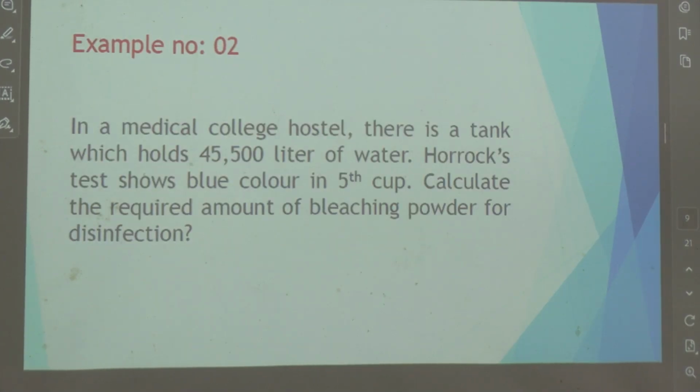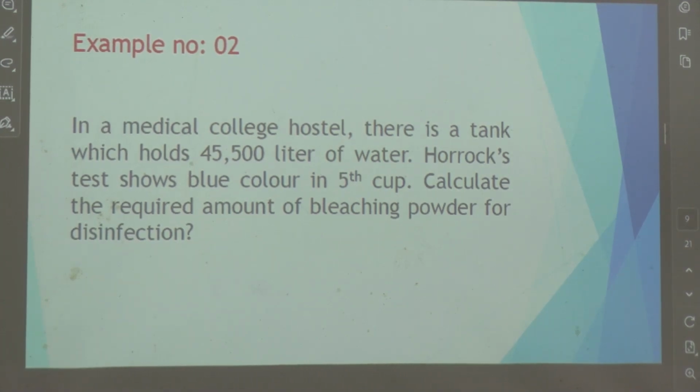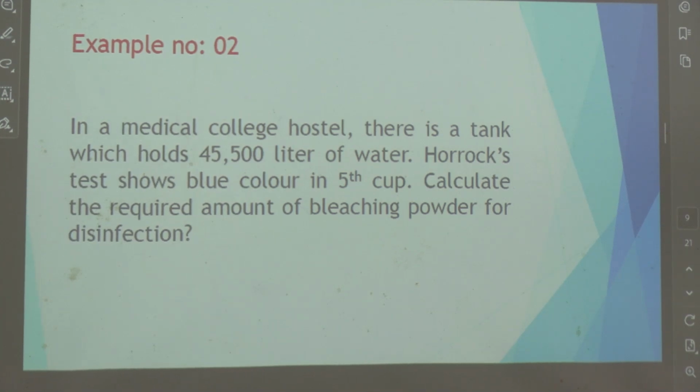Okay, now this is an example of a question. There's a tank which contains 45,500 liters of water. The Horrocks apparatus shows blue color in the 5th cup. Calculate the required amount of bleaching powder for disinfection.